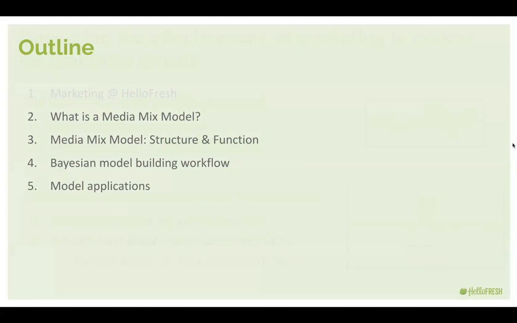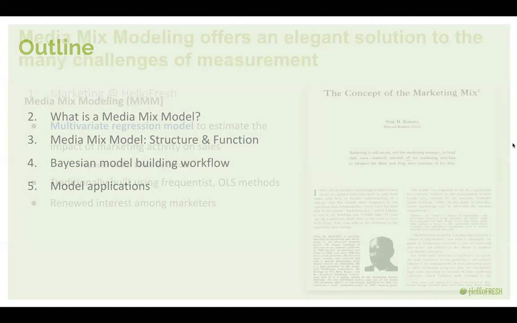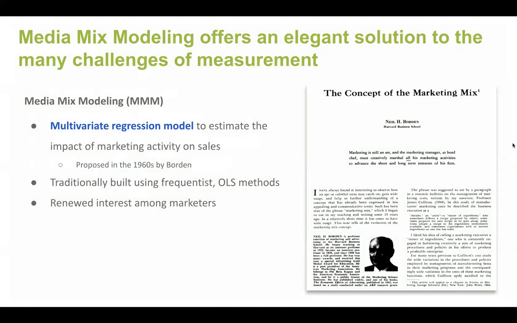So this is where media mix modeling comes into play. A media mix model actually offers a really elegant solution to these challenges of trying to get a comprehensive view of marketing effectiveness from both online and offline channels simultaneously.